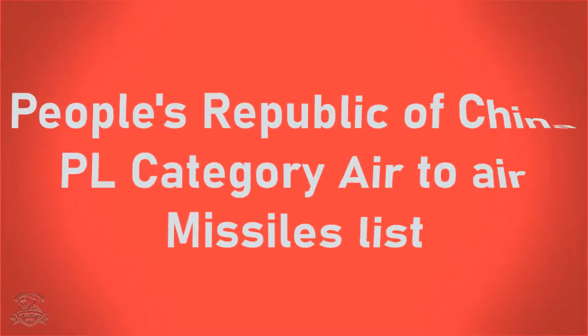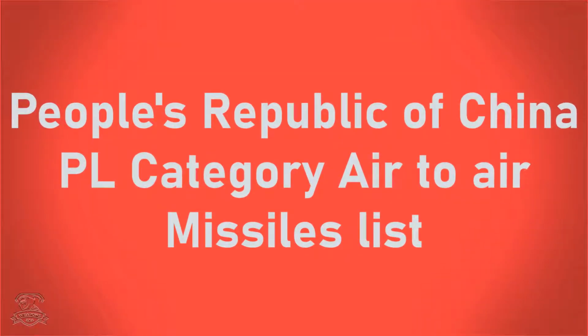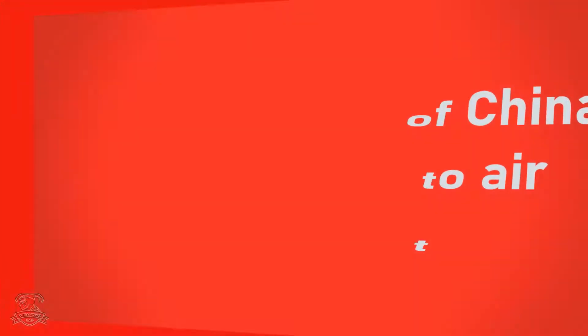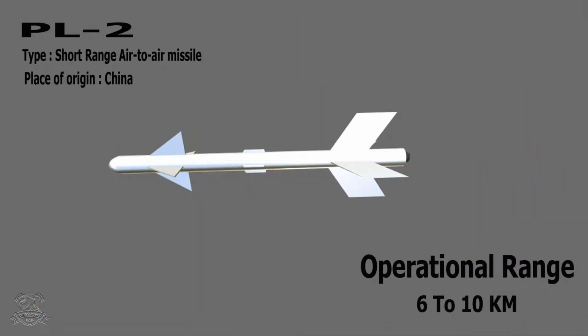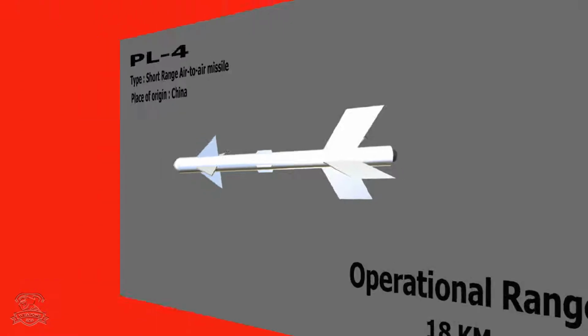People's Republic of China, PL Category Air-to-Air Missiles List. PL-2, Type: Short-Range Air-to-Air Missile, Place of Origin: China, Operational Range: 6 to 10 kilometers. PL-4, Type: Short-Range Air-to-Air Missile, Place of Origin: China, Operational Range: 18 kilometers.